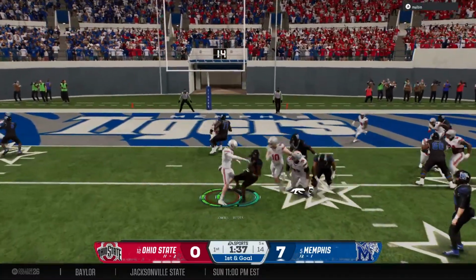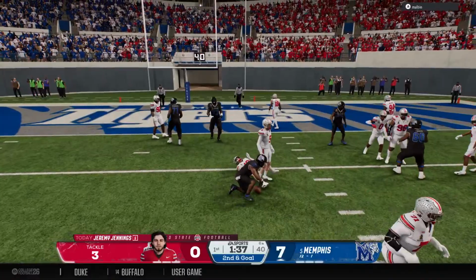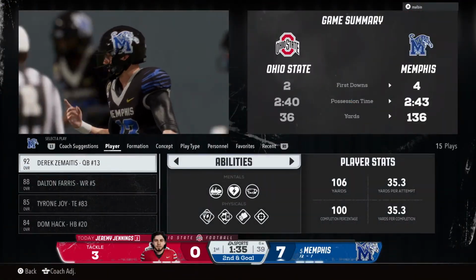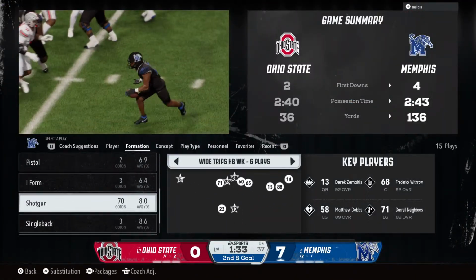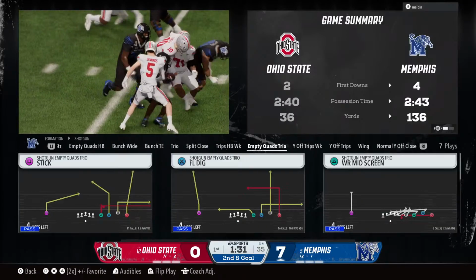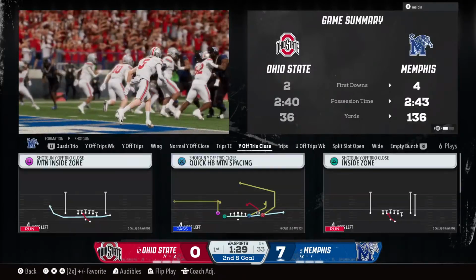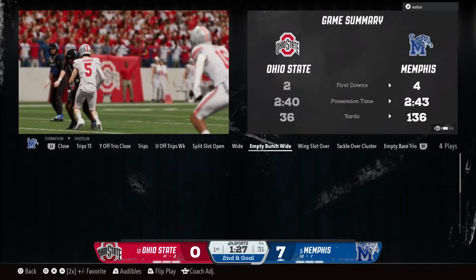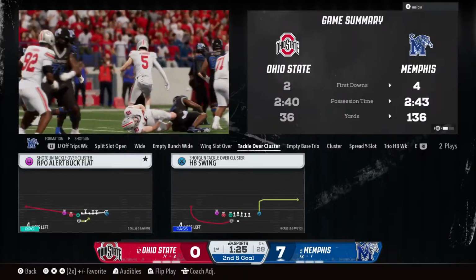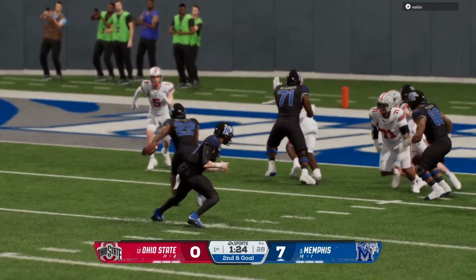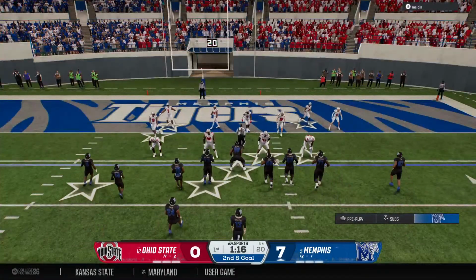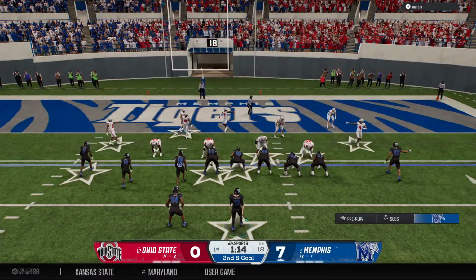They'll try to run it in on first and goal. Breaks the tackle to get back to the line of scrimmage, but that's it. Well, I don't know what the quarterback saw there. He should have pulled that ball out and tried to make a throw, but instead he hands it off to the poor running back, and it's a tackle for a loss. Nothing on first down, so now it's second and goal from the 6.